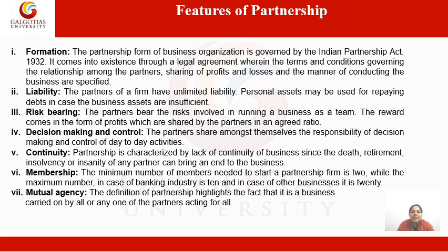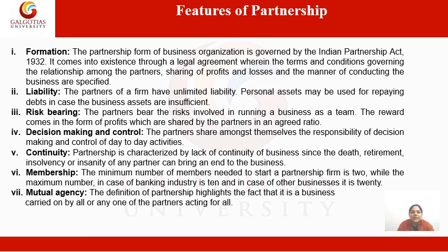The partners bear the risk involved in running a business as a team. It means they all have to bear risk because they all are receiving profits. So the reward comes in the form of profit, which is shared by all the partners in an agreed ratio. It means both the profit and the loss will be shared among the partners.